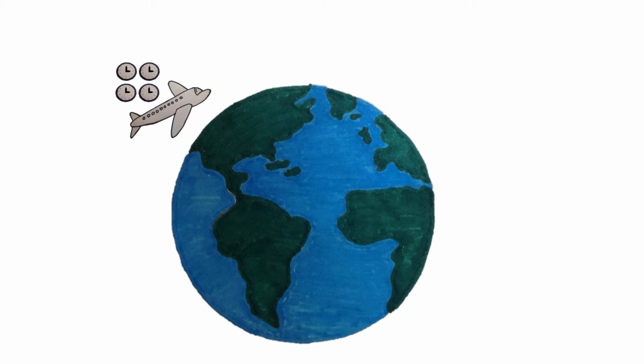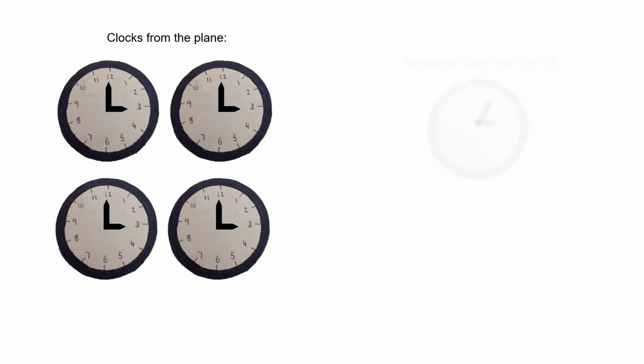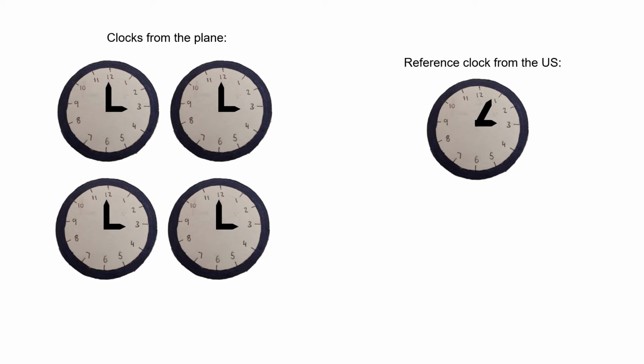Time dilation was proved in the 1970s when 4 atomic clocks were flown around the world twice, and were then compared to reference clocks in the US. When compared, they found that the clocks from the planes were actually slower than the reference clocks.